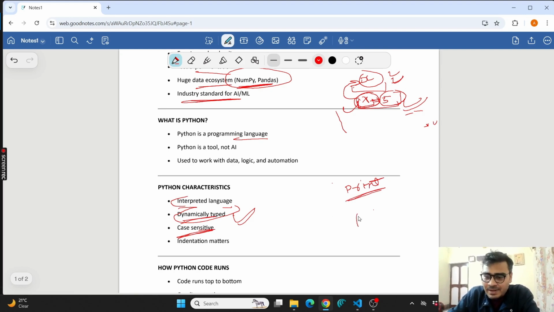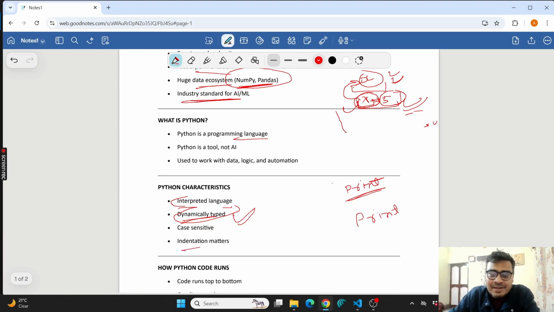But if I write print in the code with a capital P, it won't work. This print function doesn't exist, because in Python you have a print function with a small p as the first letter, not a capital P. For Python, capital and small letters are different, so it is case sensitive.